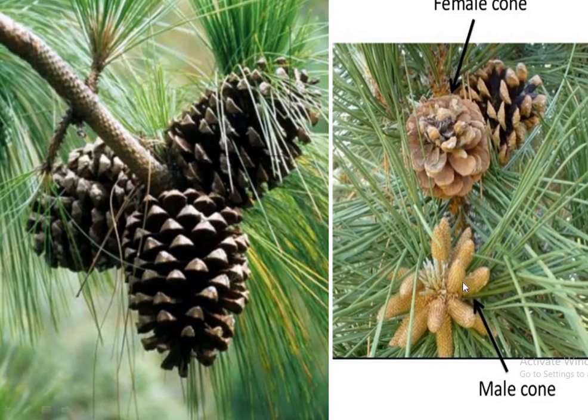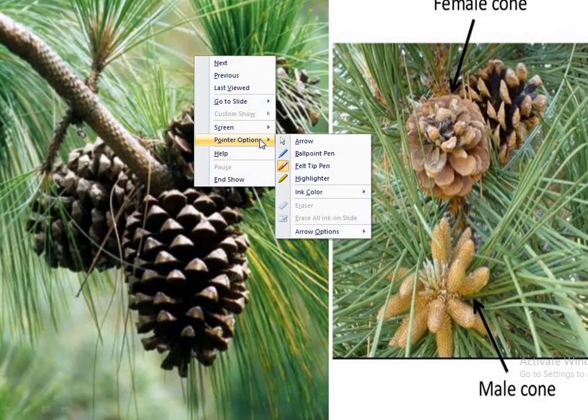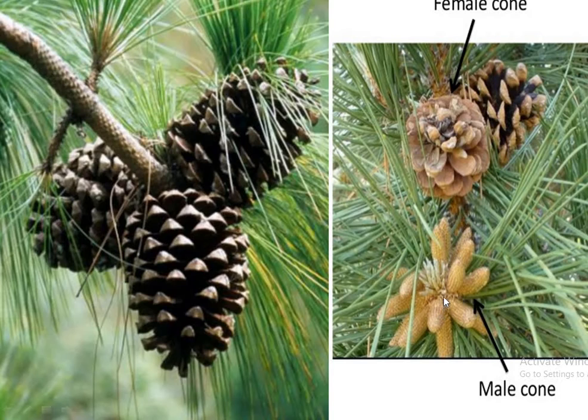And these are clusters of male cones. So both male and female cones are produced on the same plant. So the species of the Pinus are monoecious.